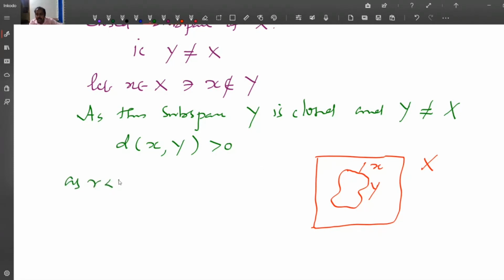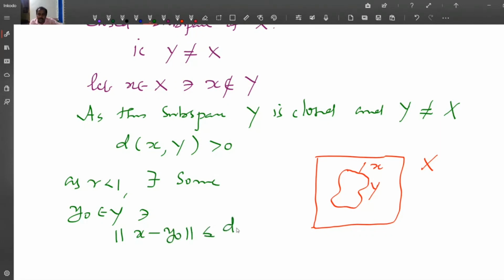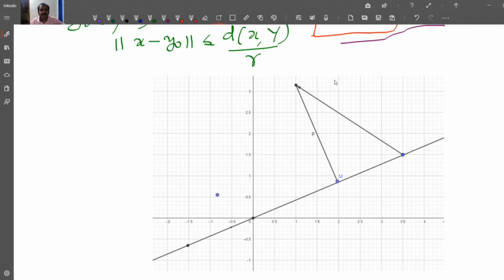As R is less than 1, there exists some y0 in Y such that the norm of x minus y0 is less than or equal to the distance between x and Y divided by R. So this can be illustrated using the space X equal to R² with the Euclidean norm, and Y is this line.